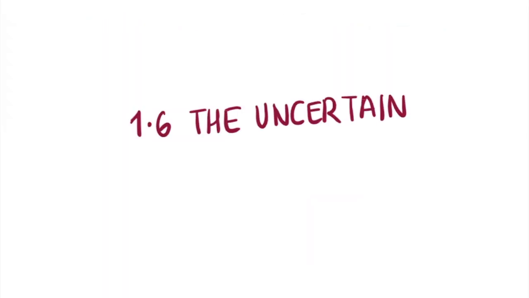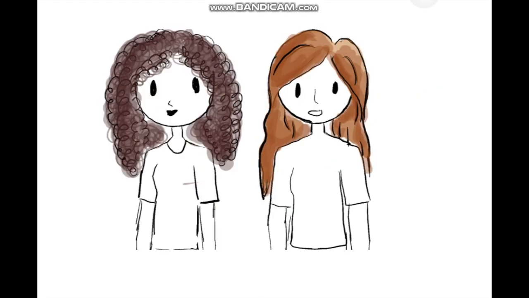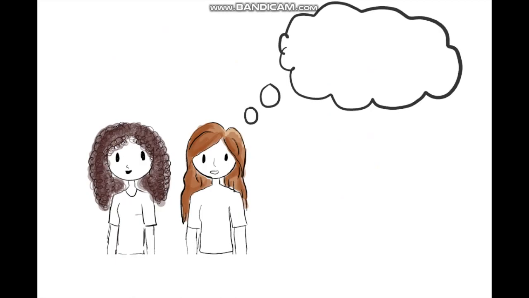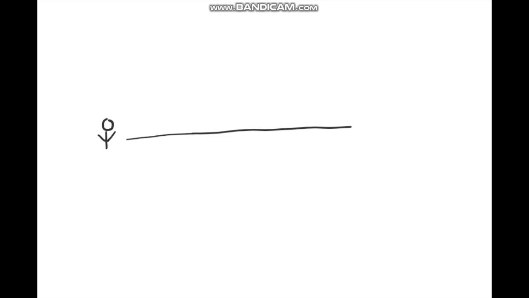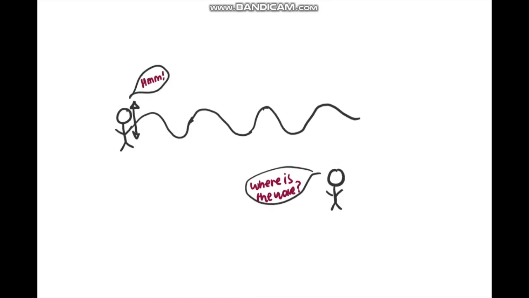To do this, we first need to try and visualize how the wavelength and the position depend on each other. Why, you might ask? This will become clear in a second. Imagine a rope. This rope is very long and you are holding one end of the rope. You generate a wave by shaking it up and down periodically. Now, if someone was to ask the question, where is the wave precisely? We would think that it's a bit silly. The wave can be anywhere over the length of this rope.